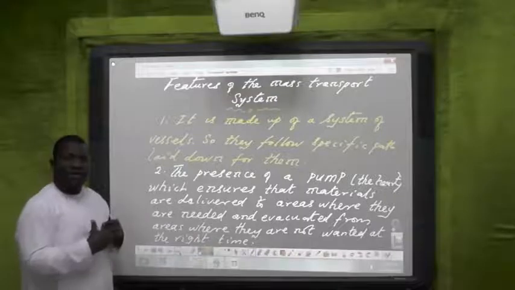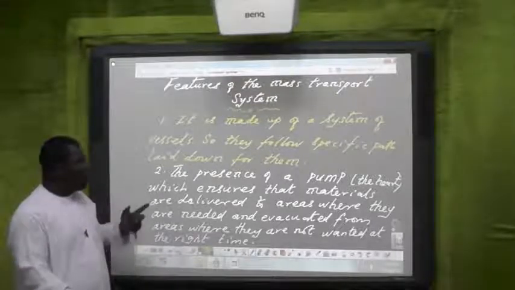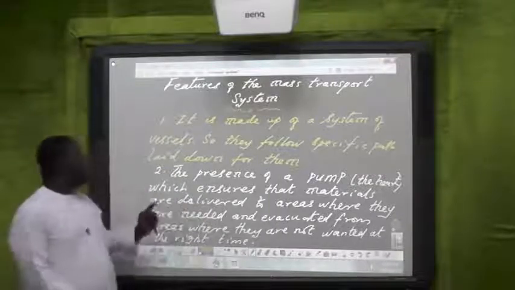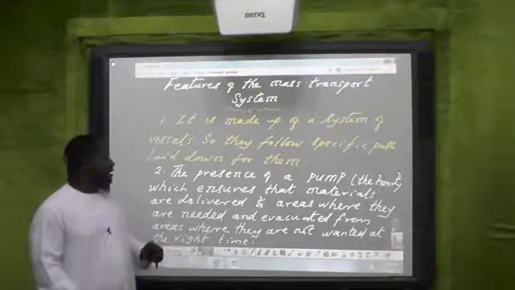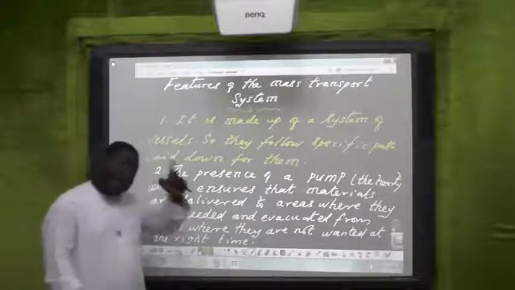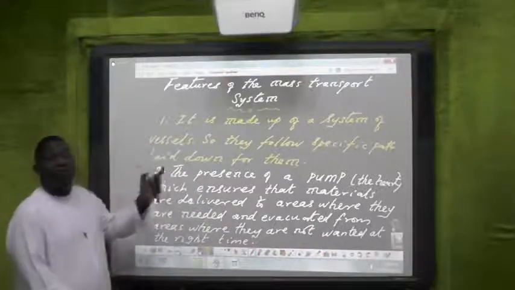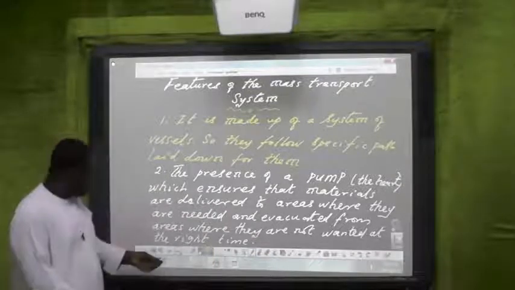Quickly, they are evacuated because of the presence of the pump. So the pump, the heart, ensures that materials are delivered to areas where they are needed and evacuated from areas where they are not wanted at the right time. So the pump makes it very fast.